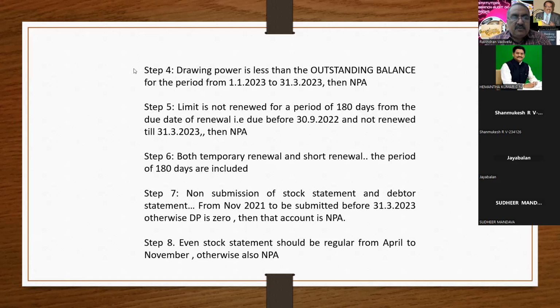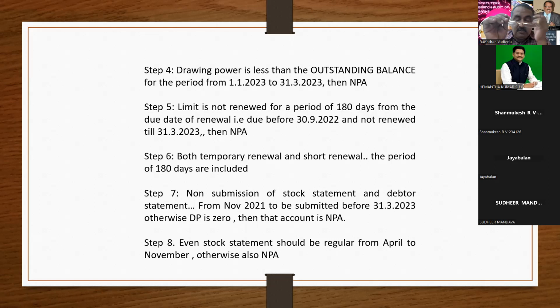Okay, now I am moving to step 6 and step 5. Step 5 says that a cash credit limit is valid for a period of 1 year from the date of sanction. As per the 12/11/21 circular, the due date of the cash credit loan should be specifically mentioned in the sanction letter.